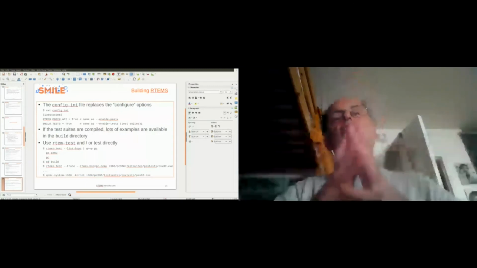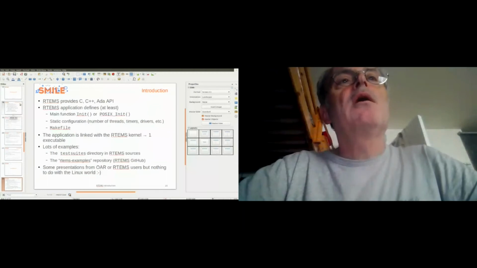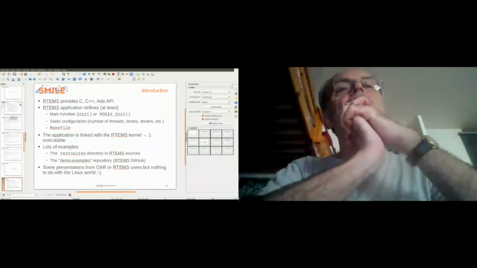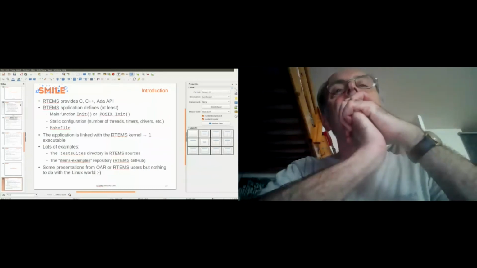So now if you build a system, you want to develop applications. As I say, RTEMS provides C, C++, Ada, etc. APIs. So we will try C applications. An application has at least a main function, which is called Init for the classic API and POSIX_Init for the POSIX API.